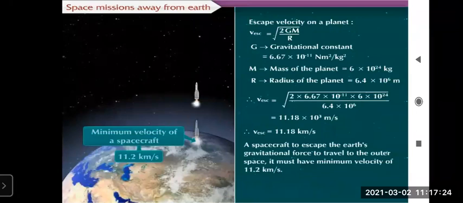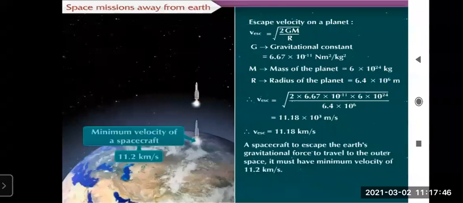So this is the information about what things they have carried out. The last 4 crafts landed on the moon and brought samples of stones for analysis in the laboratory. Now all these missions were unmanned, meaning no man was in that craft.